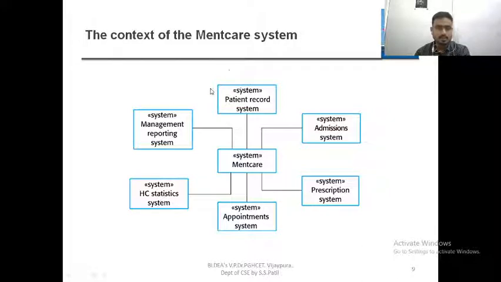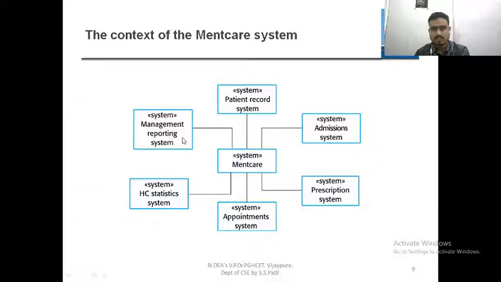Okay, next comes the patient record system. From day 1 to day of discharge, each and everything should be recorded. Fine. And finally you are going to get discharged.